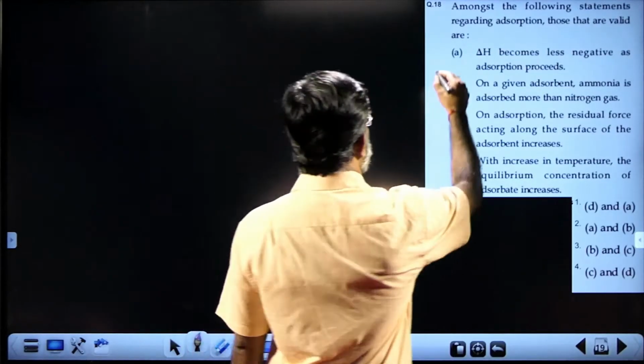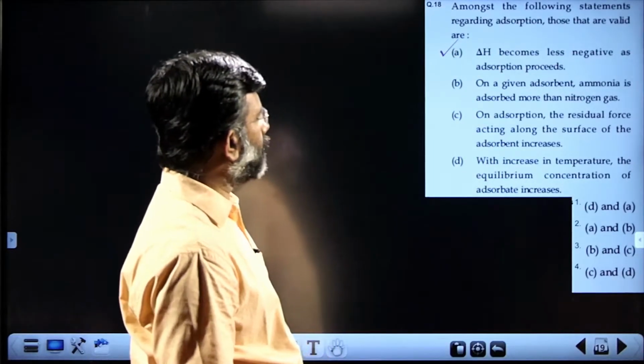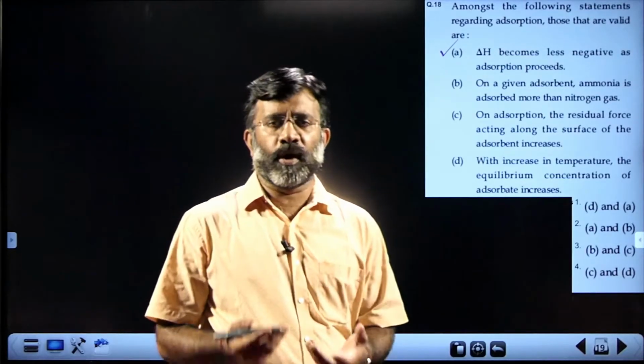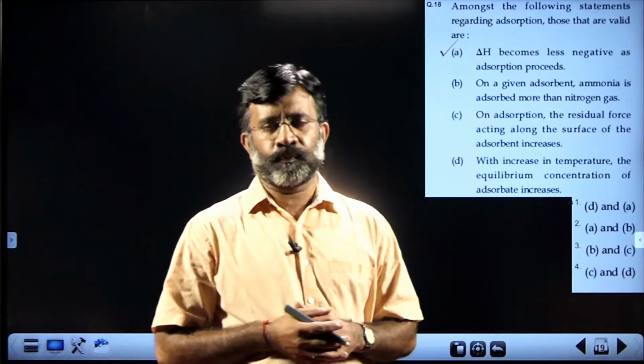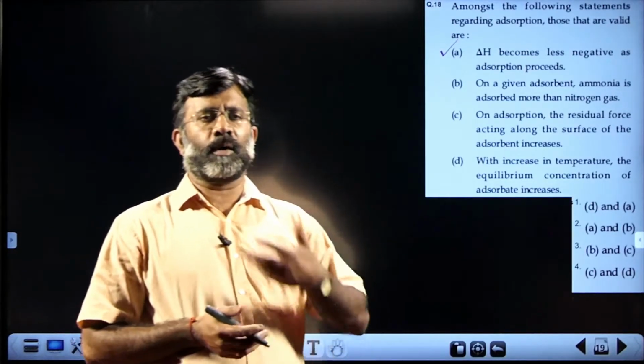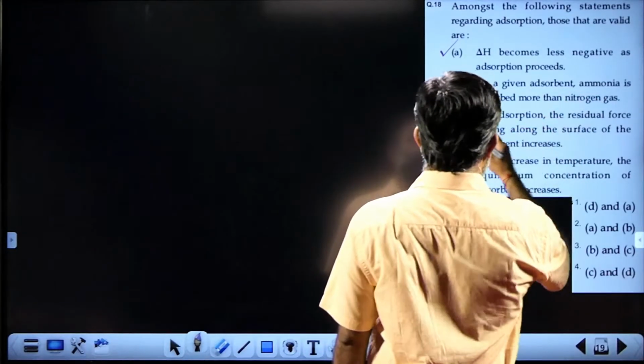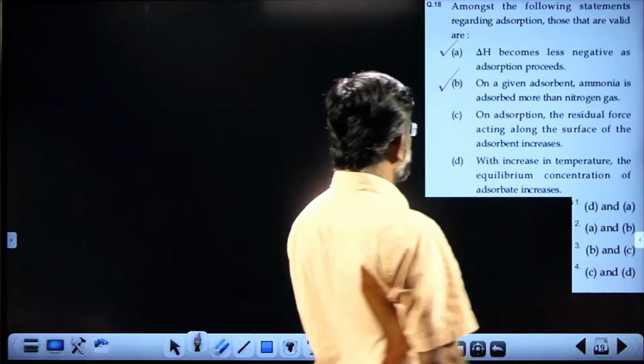That's a true statement. Second: on a given adsorbent, ammonia is adsorbed more than nitrogen gas. Ammonia is an easily liquefiable gas and the molecular attraction provided by ammonia is greater, so ammonia is adsorbed more easily than a regular gas, that is nitrogen. That is a true statement.